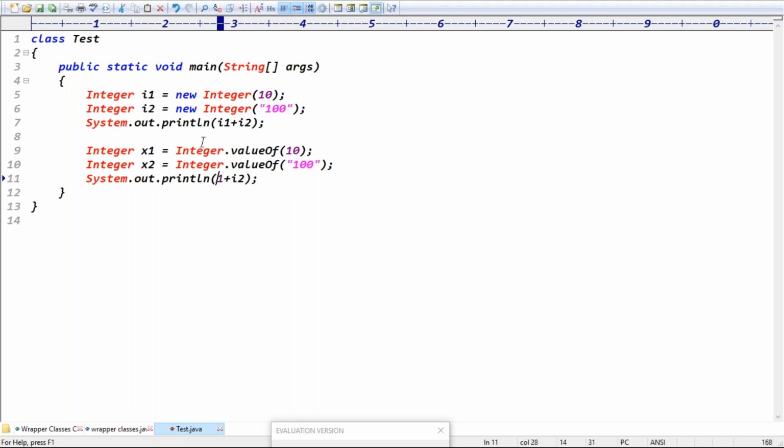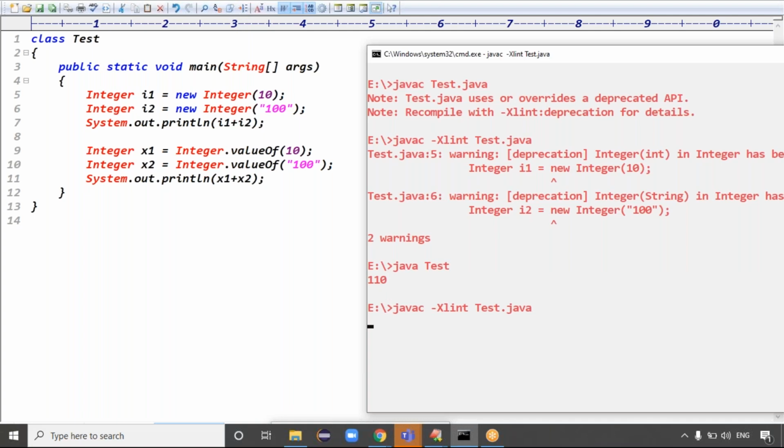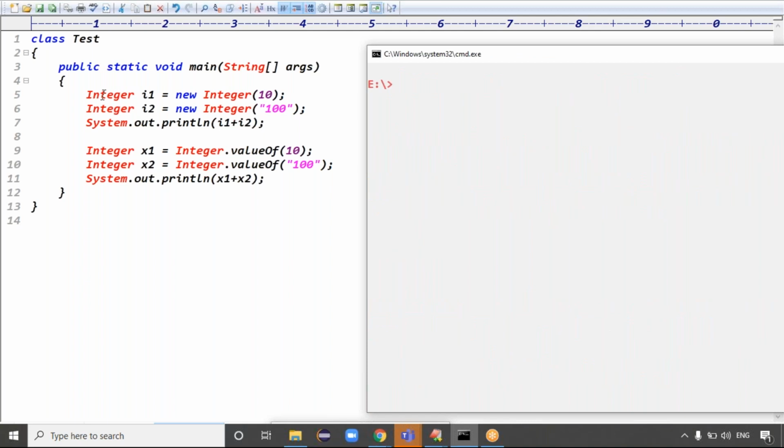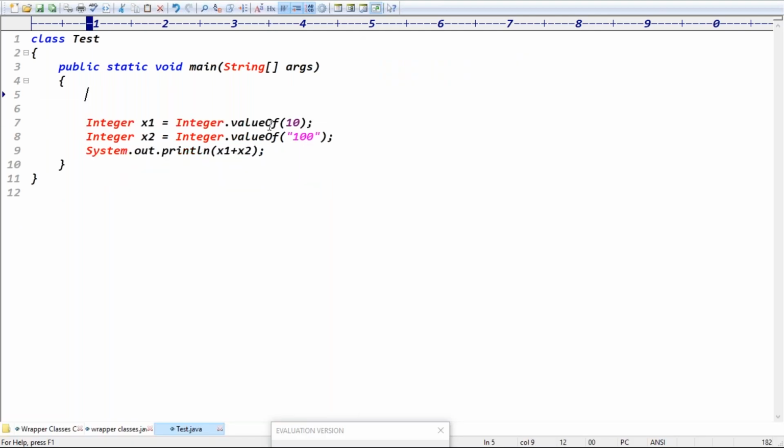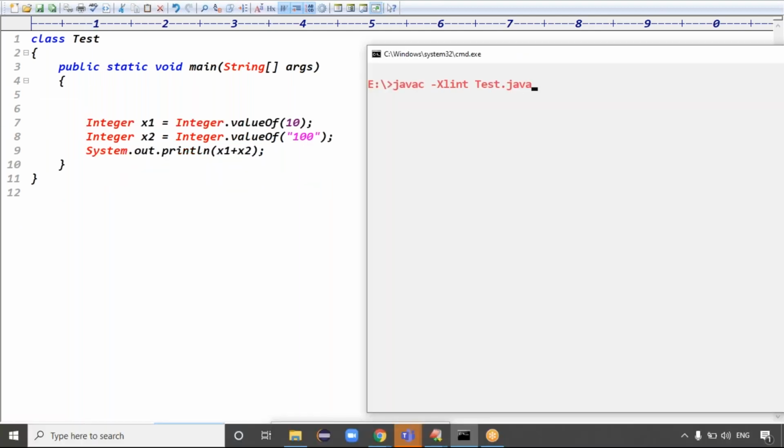Second case, recommended approach means what? X1 plus X2, right? That's it, guys. Then the code is compiled fine. Because if you only remove the first two lines here, then you can compile this code. Yeah, the code is compiled fine.